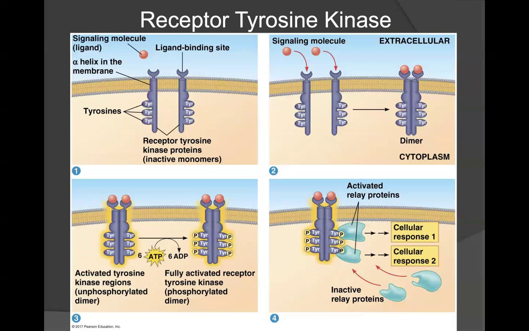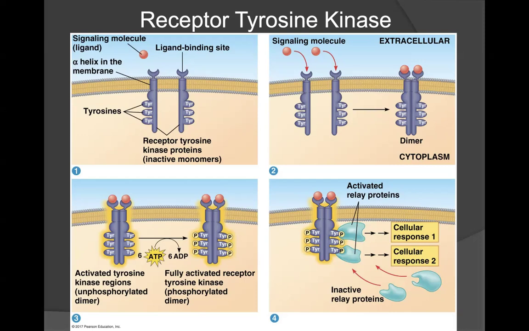This image here depicts the action of a receptor tyrosine kinase. In the first part of the image, once again in the top left, we have the ligand binding to the receptor. Note that the tyrosine kinase receptor is present in two separate units. Also notice that we have many tyrosine residues on the receptor itself. These are important because this is where the phosphorylation will occur.